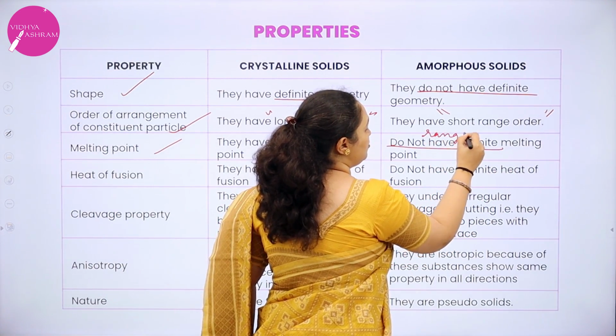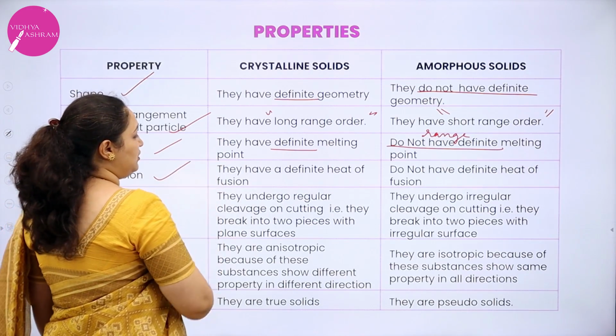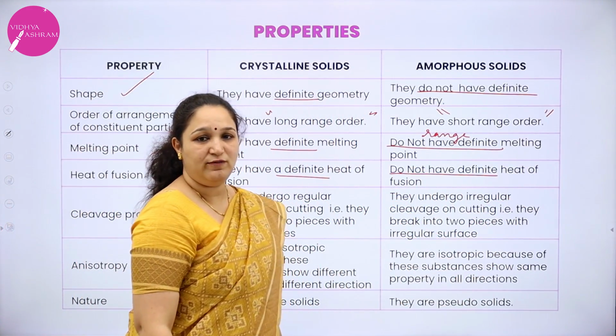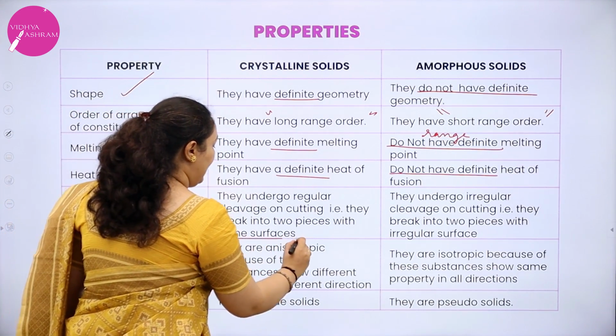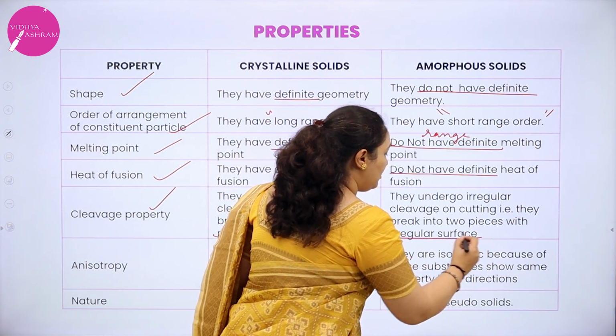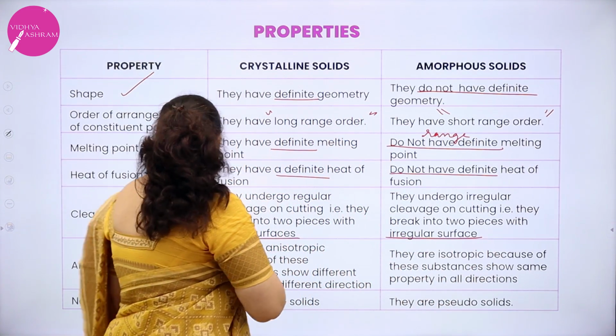You can also use the word, they have a range of melting point. Heat of fusion: they have definite heat of fusion, do not have definite heat of fusion. Coming to cleavage property, crystalline solids give plane surfaces on cutting a solid, while amorphous solids give irregular surfaces when I cut the solid into two pieces.